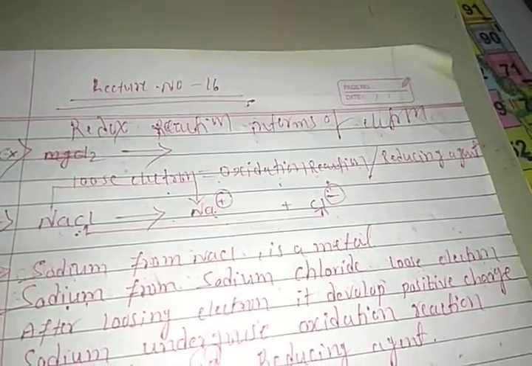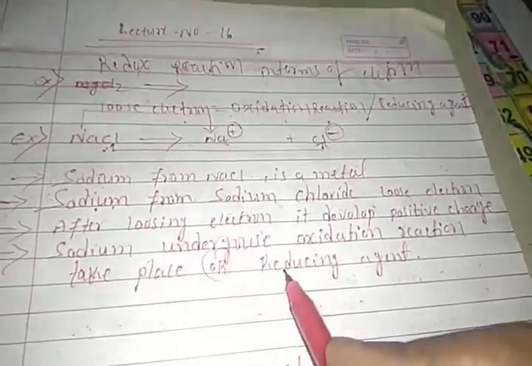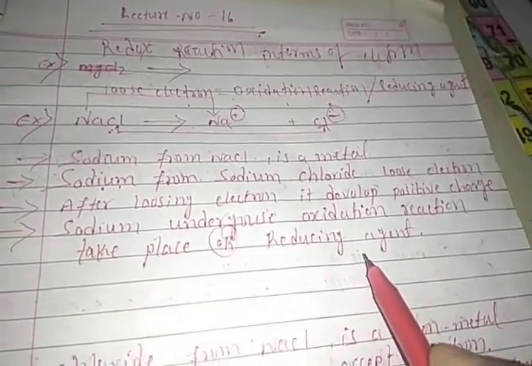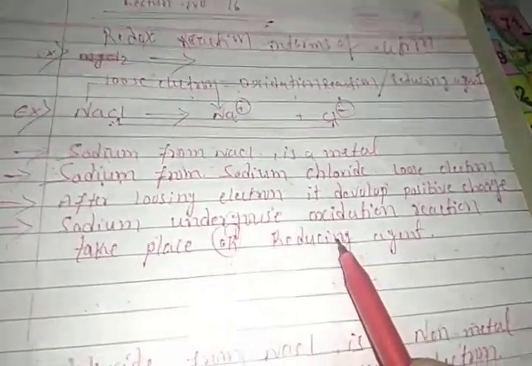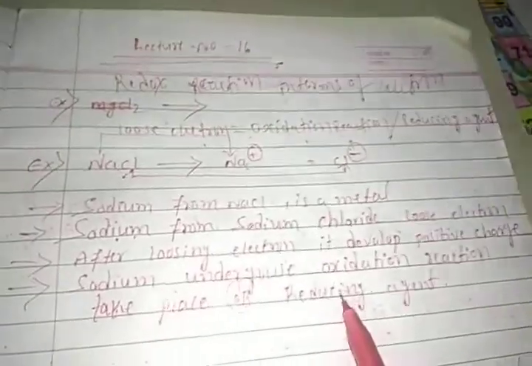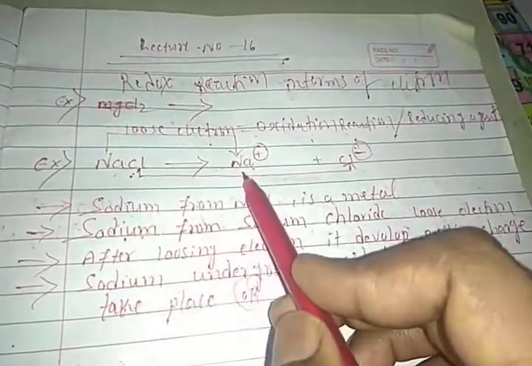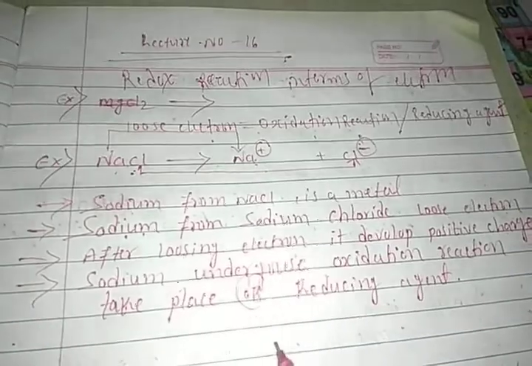Right, students? Understood? So we get here the reducing agent. Why is it called a reducing agent? Because sodium releases electrons to develop a positive charge.